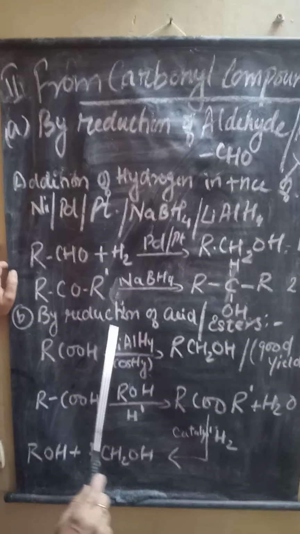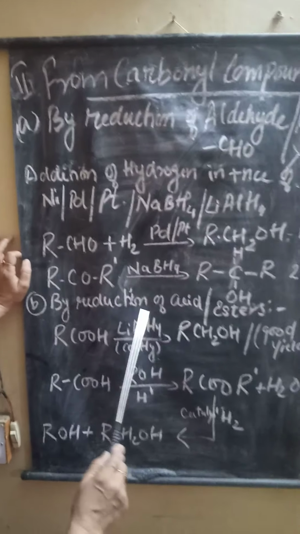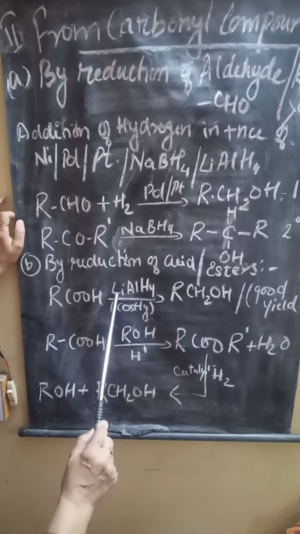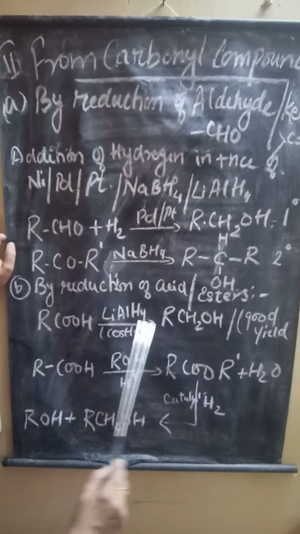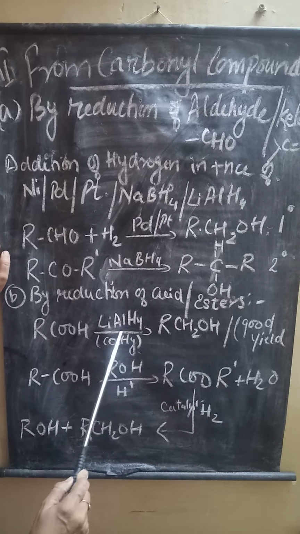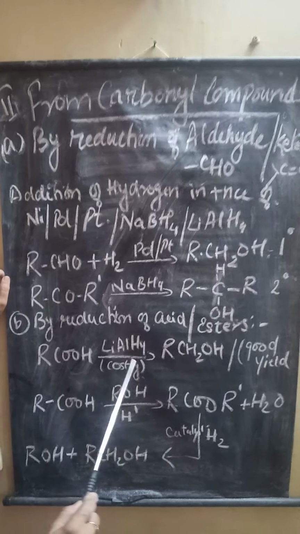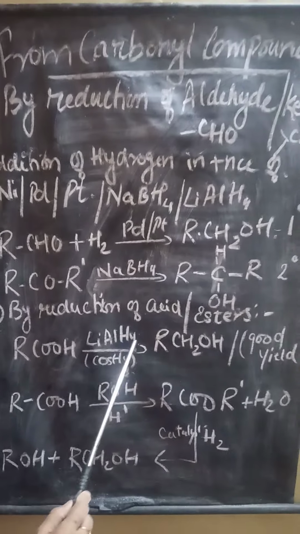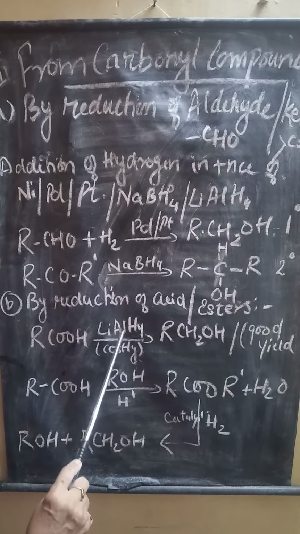Next method is by reduction of acids or esters. Now acids undergo reduction with the help of a very strong reducing agent, lithium aluminium hydride, and change to alcohol directly. This reaction gives a very good yield of alcohol. But this method is used only when it is required very urgently or very importantly. Otherwise, this method is not used commercially, because the cost of lithium aluminium hydride is very high.